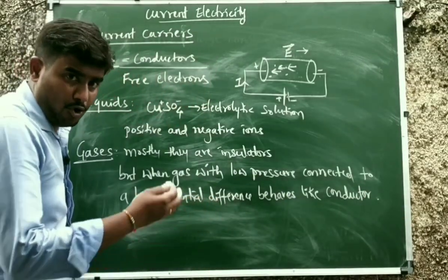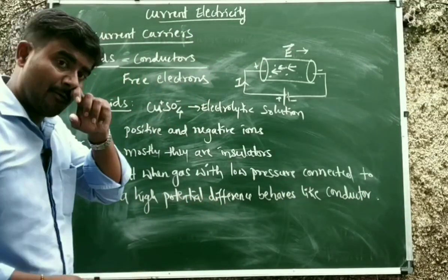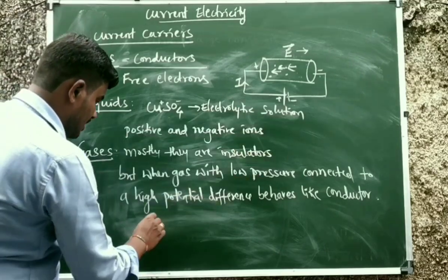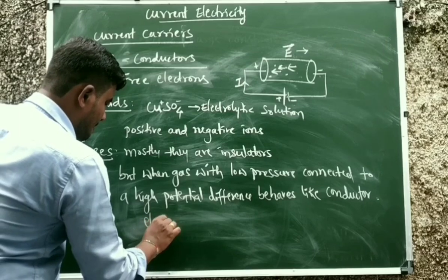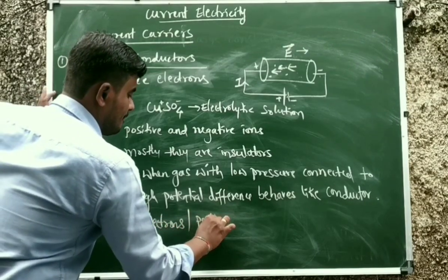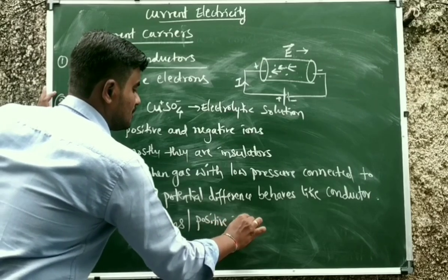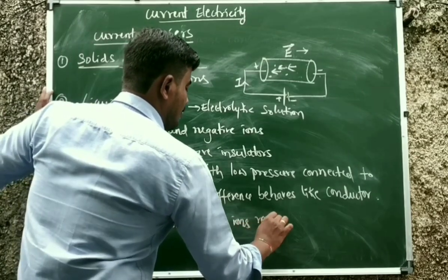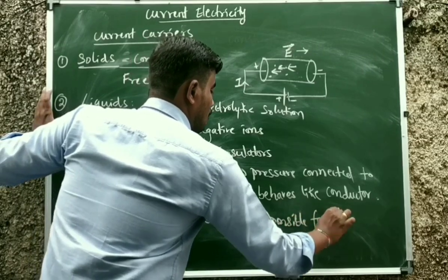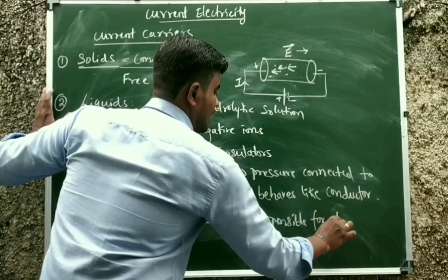The molecules inside the gas move, and they constitute electric current. Therefore, electrons and positive ions are responsible for the flow of charge, or responsible for electric current.